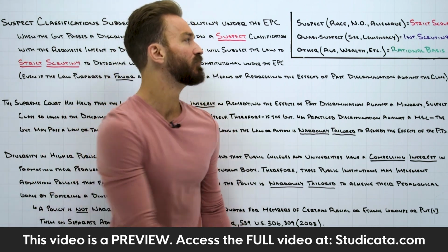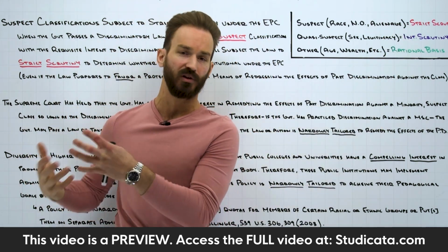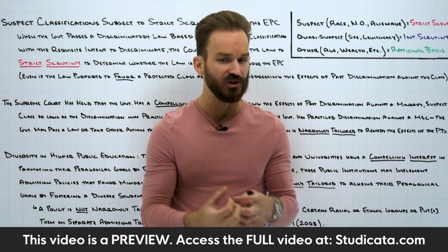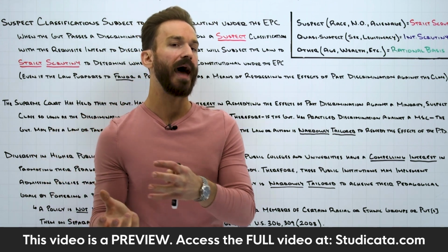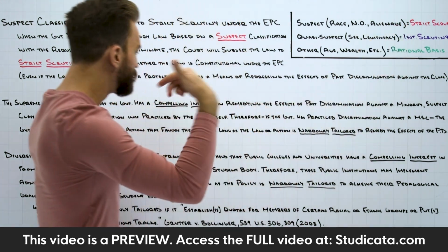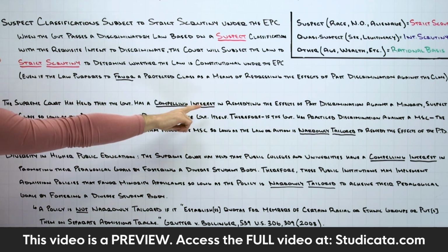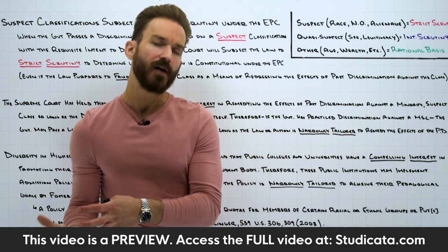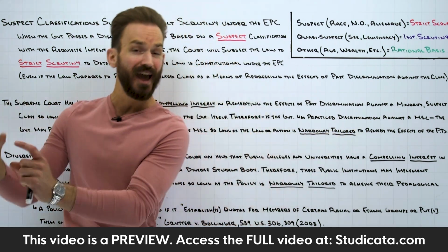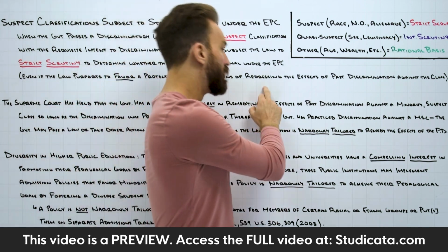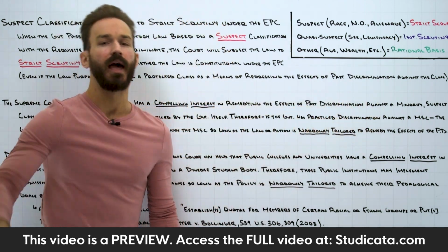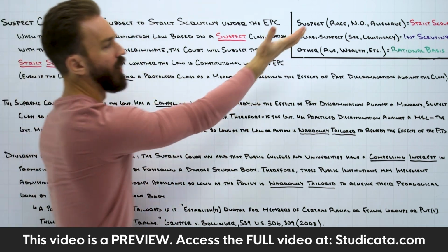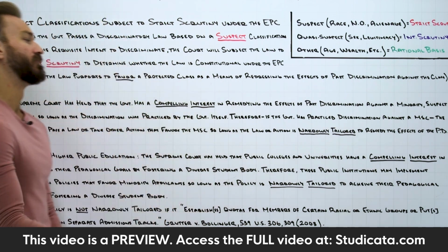Whereas in most cases, when we're applying strict scrutiny, we say, look, the government really doesn't have a realistic chance of prevailing here. You know, if they're engaged in invidious discrimination, they're not going to have any justification for that to survive strict scrutiny. But when they're favoring the protected class, well, that's a compelling interest, right? Remedying the effects of past discrimination, that's compelling. So all they have to do is make sure that their action is narrowly tailored to achieve that objective of remedying the effects of past discrimination, and their action is going to be upheld under strict scrutiny, which is still our highest form of judicial review.